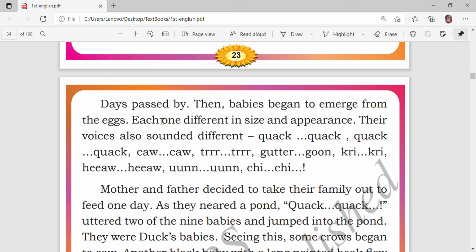Then babies began to emerge from the eggs, each one different in size and appearance. So when the babies began to emerge,